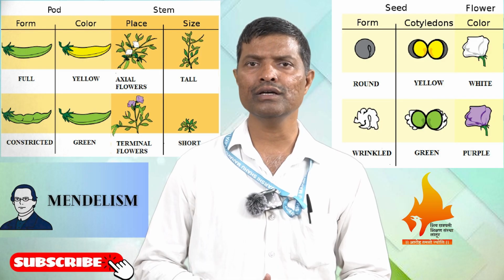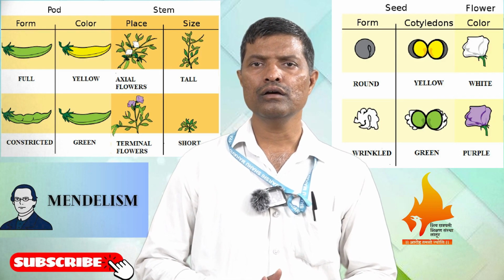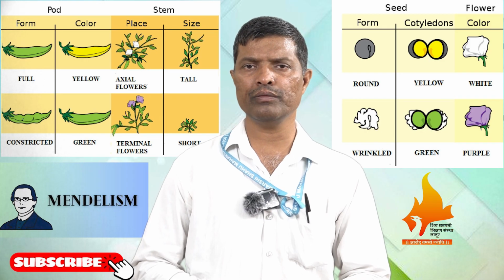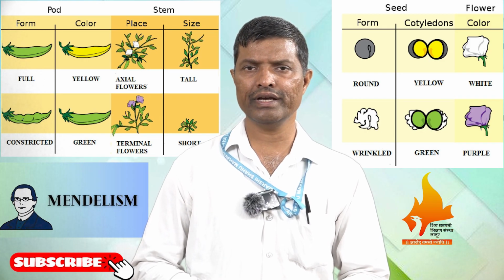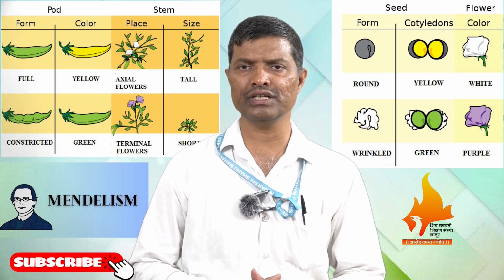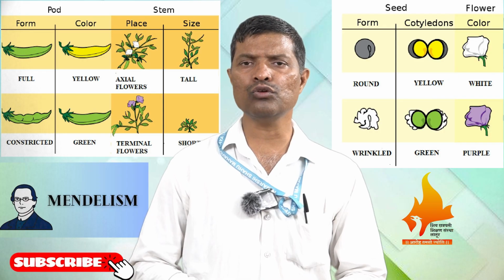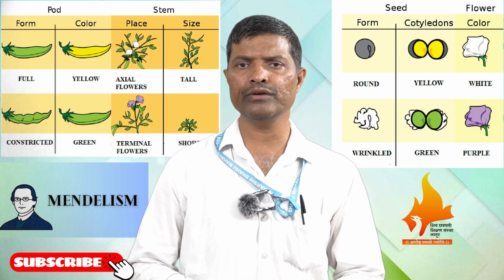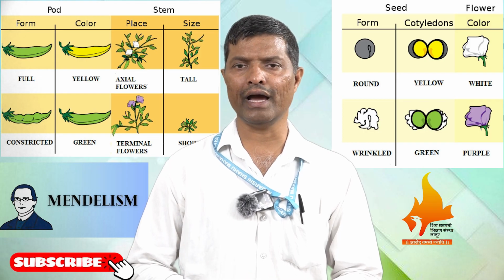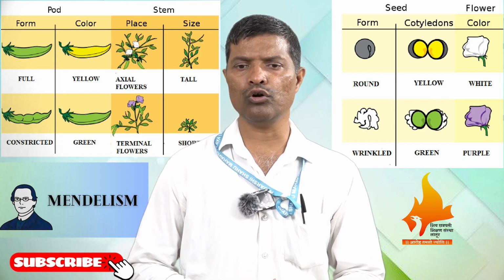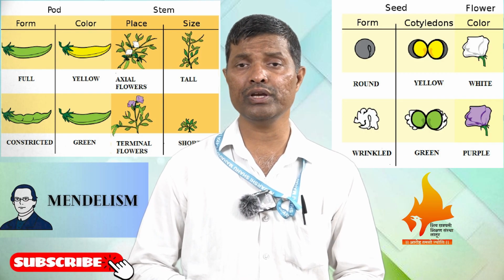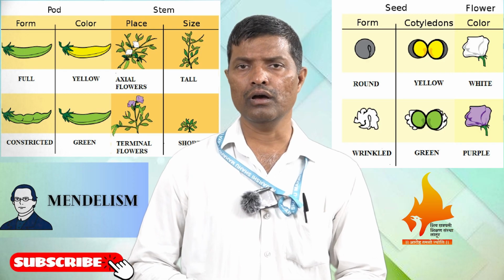We can state the principle of independent assortment: when two homozygous parents are crossed for two or more pairs of contrasting characters, the inheritance of one character is independent of the inheritance of another character. This is a typical Mendelian experiment.